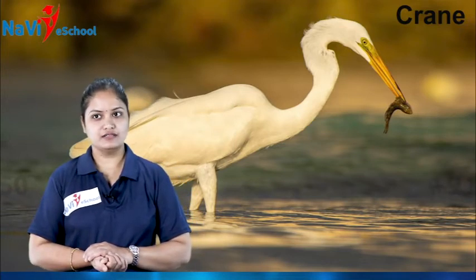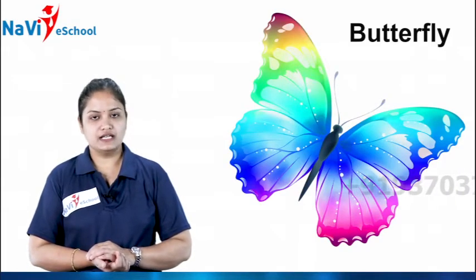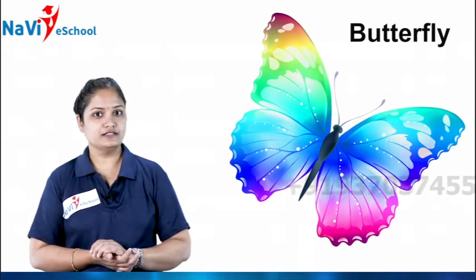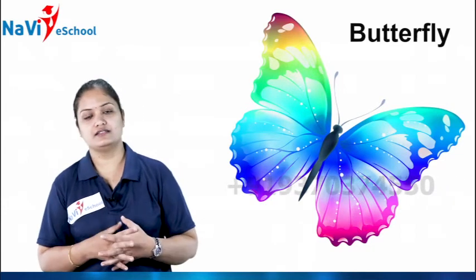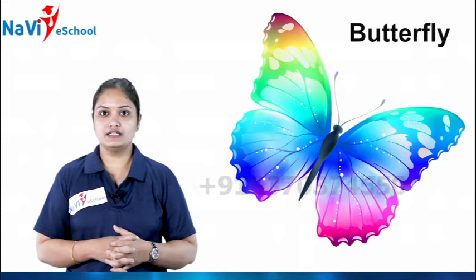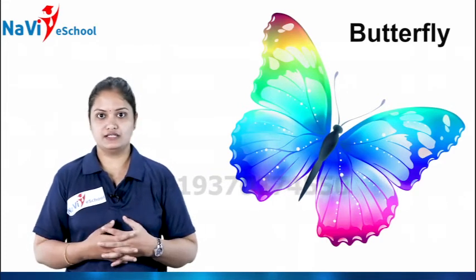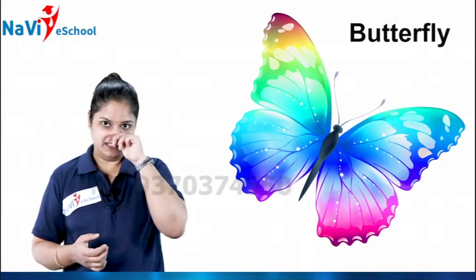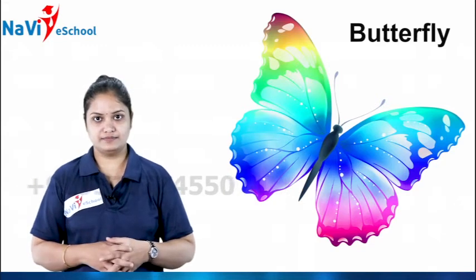Okay children, you got it? So next comes here butterfly. The size of this one is very small, and you can find it in very beautiful, different colors, isn't it? So it used to live on a tree or in a house, anywhere it can live. The food it used to eat is nectar or small insects.